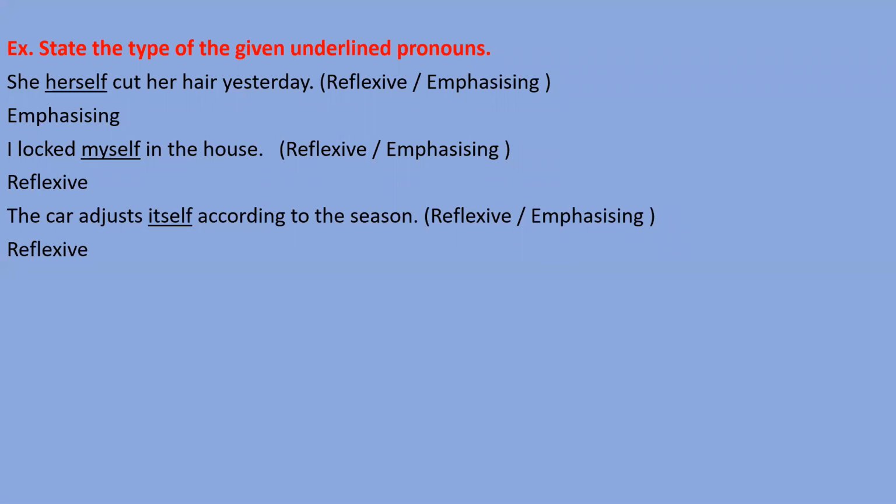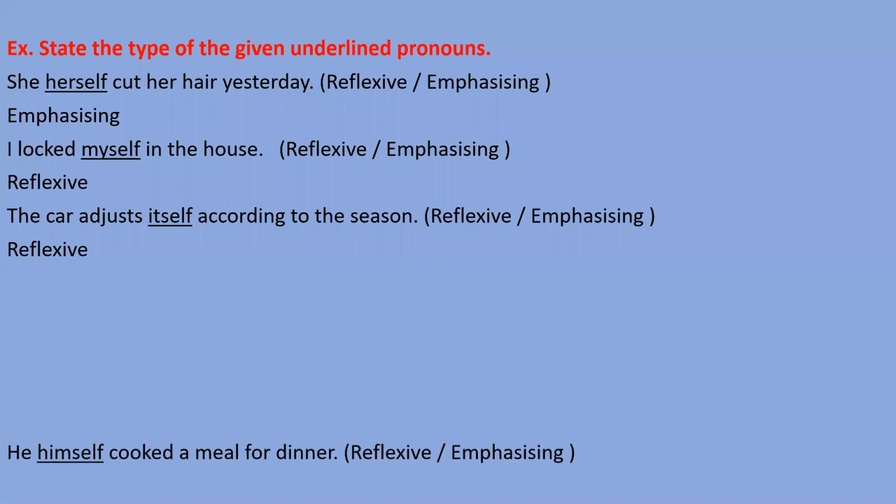Okay, I tell you one more point. By this you can recognize that. See this. If these pronouns are written after the verb, then usually these are reflexive pronouns. If these pronouns are written just after the subject, then they are called emphasizing pronouns. After the she, the subject pronoun, it is written, that means that is emphasizing. But in locked, the second form, it is written after the verb, so we can say that's a reflexive pronoun. Same way adjust, the first form is there, so that is the reflexive pronoun. By this way also you can recognize.